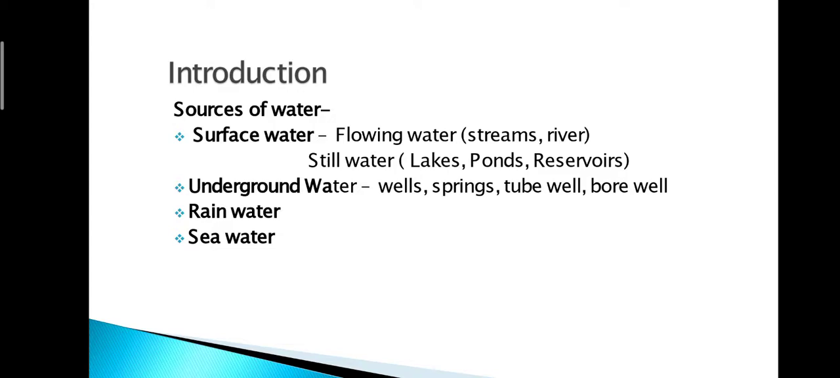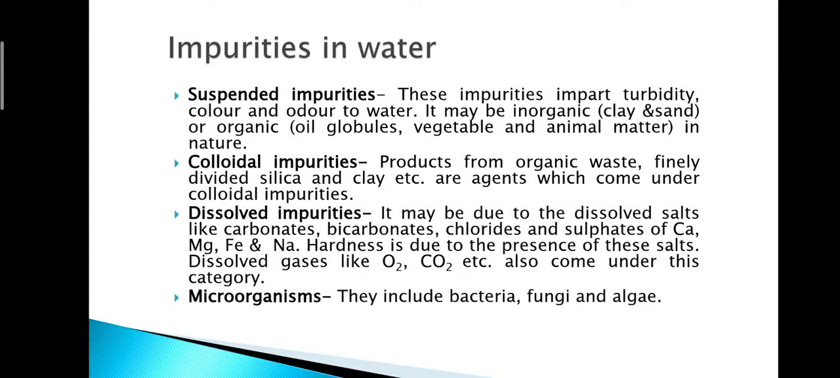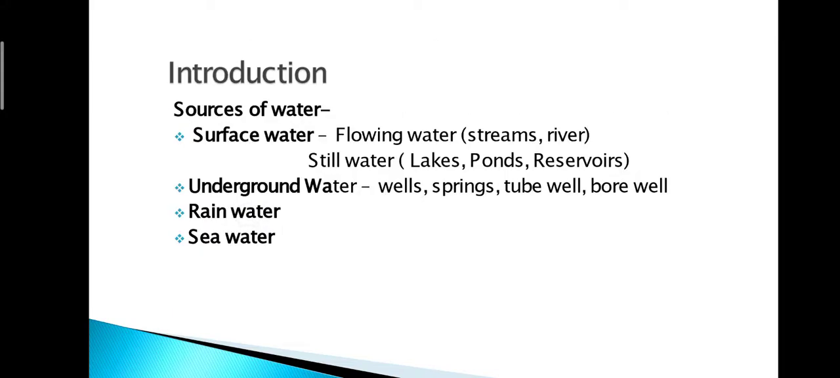What is underground water? Underground water is the water that is found under the earth crust, which we bring out on the topmost layer of the earth, on the upper surface of the earth by various processes such as wells, springs, tube well, bore well, etc.